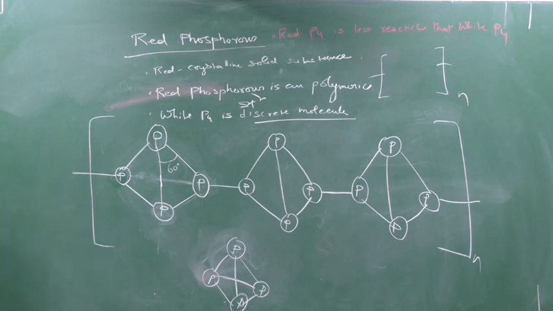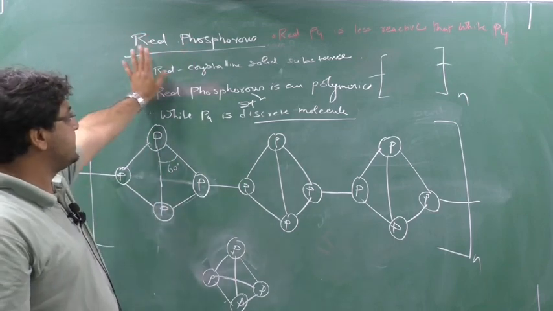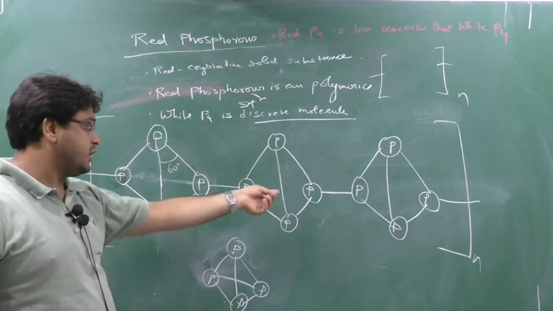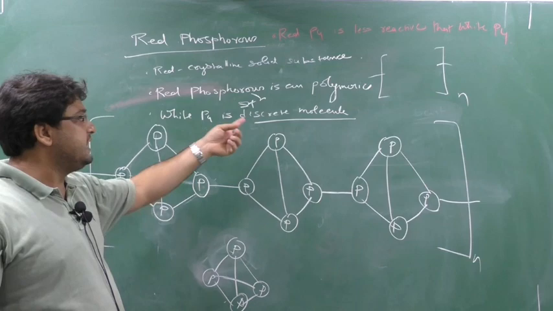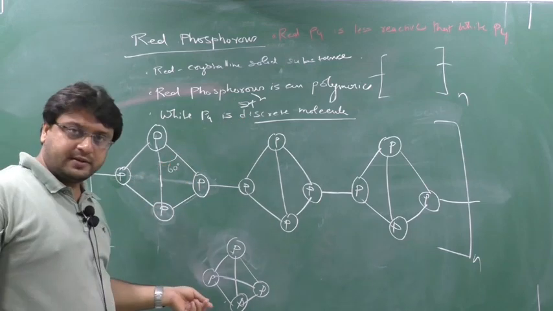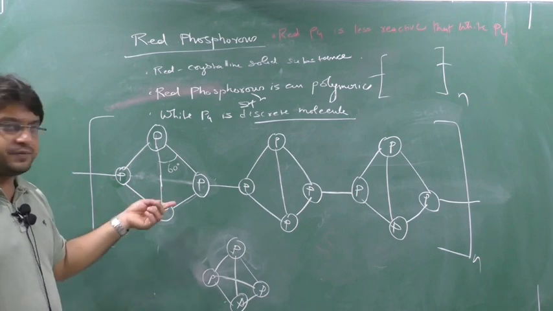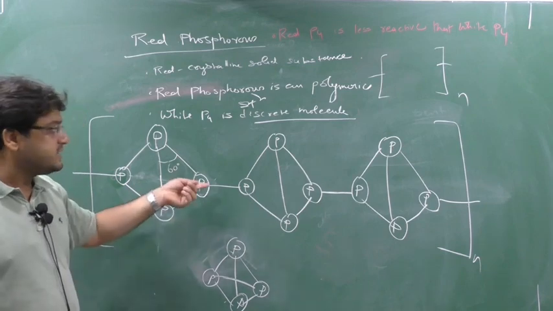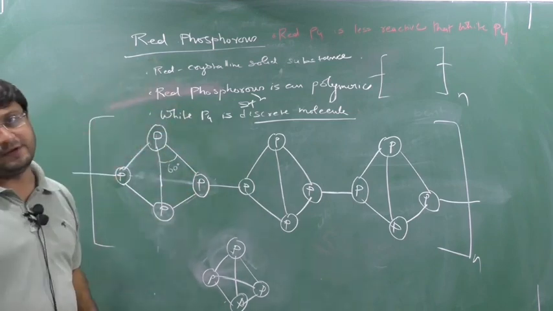Clear? Draw this structure. These structures are important. Will ask in the exam. See, these 3 points are very important. As the name indicates, red phosphorus means red crystalline solid substance. Clear? Red phosphorus is a polymeric structure. I have shown you how I have drawn this structure. Clear? And white phosphorus is highly reactive due to its strained structure. Whereas in red phosphorus, the structure is less strained. When structure is less strained, the red phosphorus will be less reactive than white phosphorus.